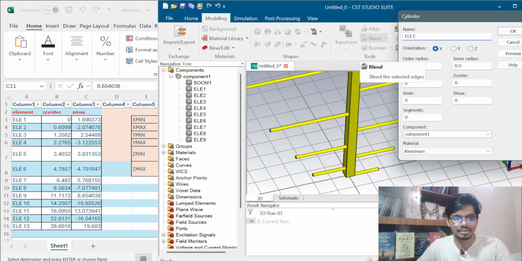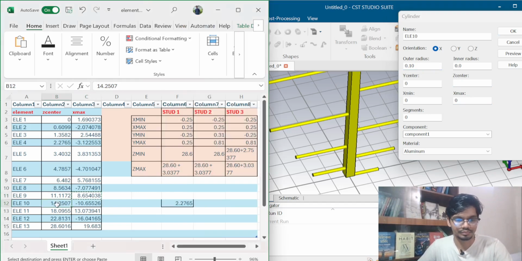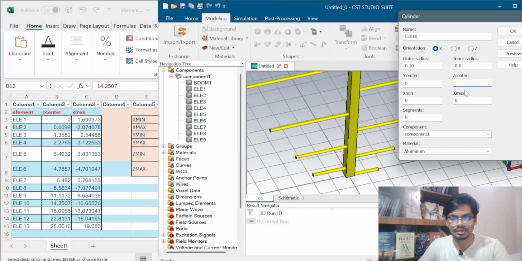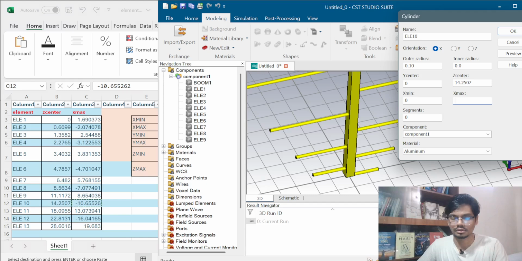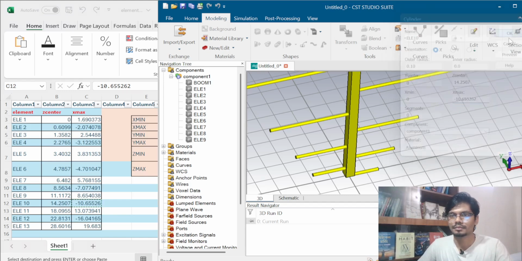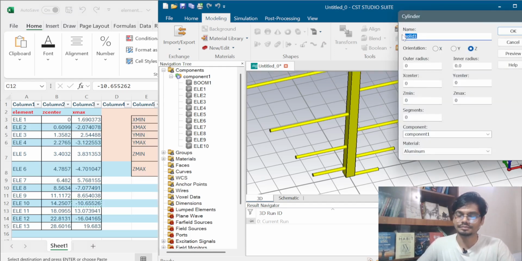Now I have to take element 10. Outer radius will be 0.10 and then the Z center and the X max values. For element 10, Z center is 14 point something and X max is minus 10 point something. Now I have to take element 11. Orientation is X, outer radius is 0.10.